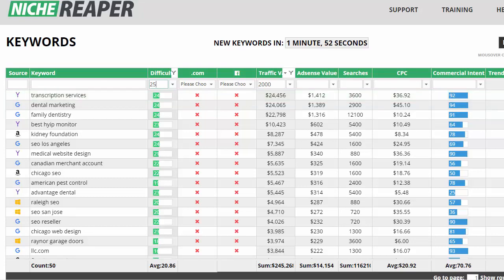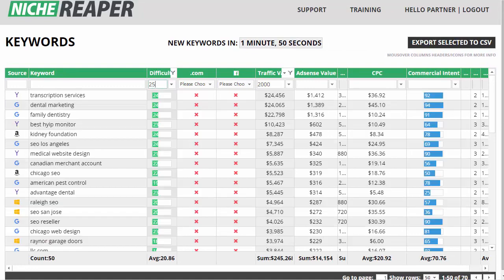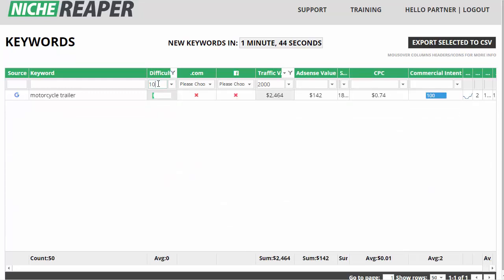So let's have a look a bit further down. Let's pretend we don't want 25, we want 10, all right? And I think there's only one there, yeah. Motorcycle trailer. Again, it's unlikely that you've got your own motorcycle trailers. However, there are plenty of companies out there. I did the Google search, yes. Plenty of companies that hire or sell motorcycle trailers. So this is low competition, very good value.